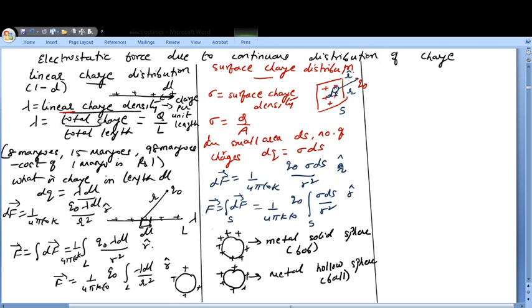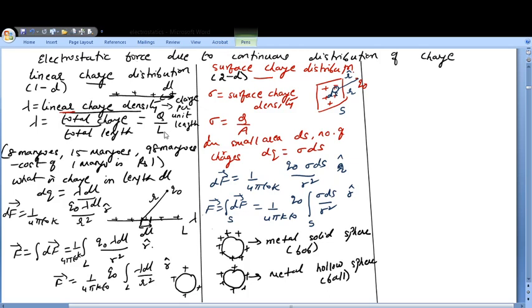Now let us talk about the third feature. Surface charge distribution is going to be a 2D figure, right? So that's an easy way to remember. If it is a 1D figure, then it is linear charge density. So a 2D figure is going to be a surface charge density. But the exception here is the solid sphere: even though it is a 3D figure, it is a surface charge distribution only.